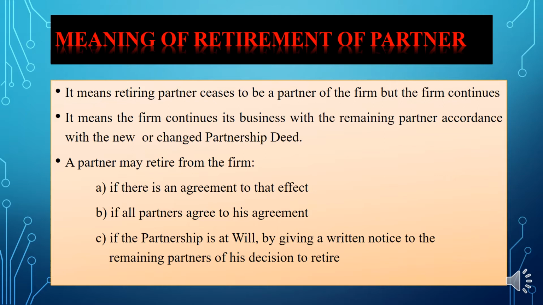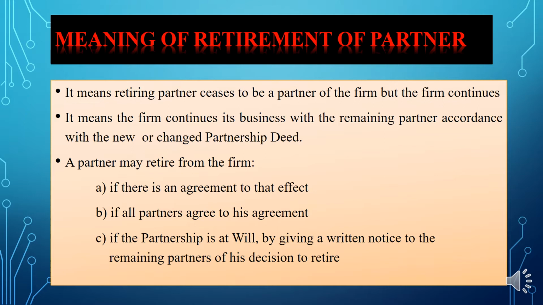In such cases, if all the partners have no objection to the proposal given by this particular partner, the retirement of the partner from the firm may take place. One thing you need to remember is that it is always desirable that the retiring partner should give at least 6 month notice of his intention to retire from the firm.